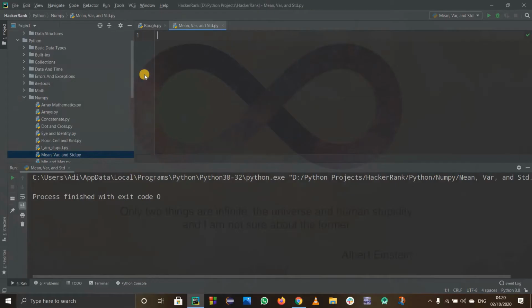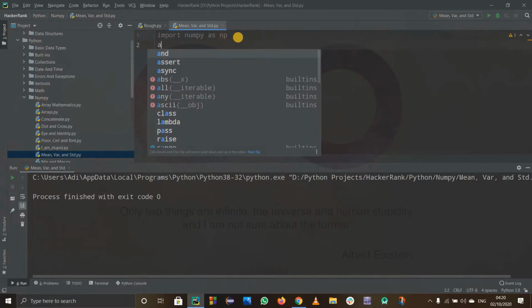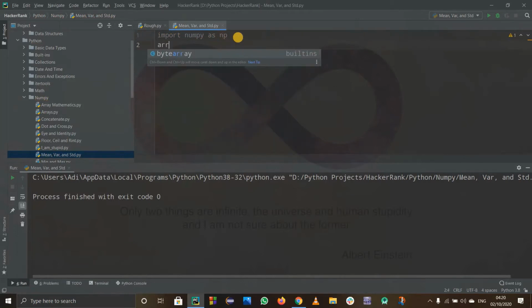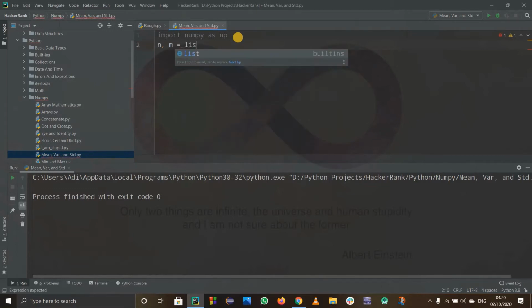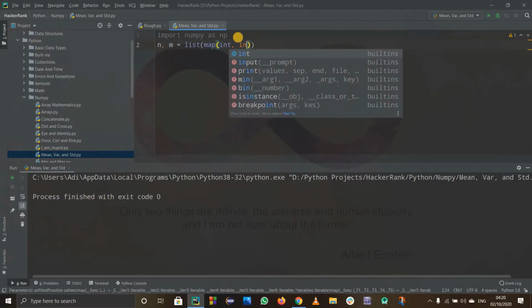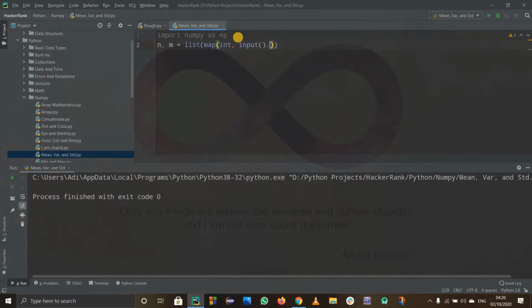So first of all, I'll use PyCharm for it. I'll import NumPy as np first. Now I have to take in N and M. I'll take in N and M by using a map function. For that I'll have to use a list and then a map function, map of integers, and input dot split, to get N and M in a single line separated by spaces.